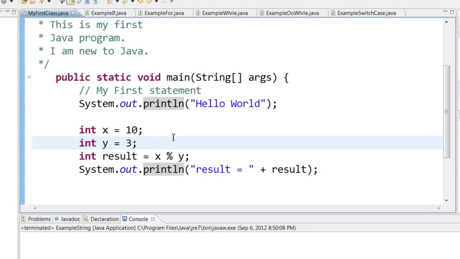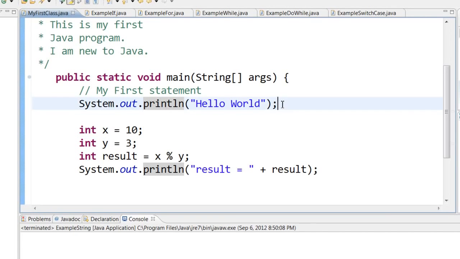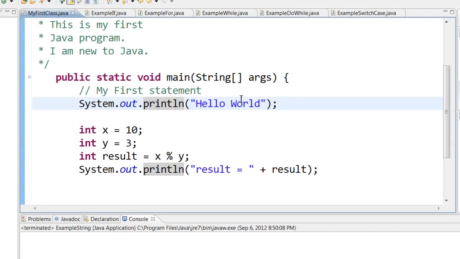Let us do a quick review of all the concepts we have learned till now. Our very first example, we learned how to do a print statement. To print something to the console, you use system.out.println, and then you can put anything within double quotes and it will print it to the console. Same way we learned how to declare numbers like integer x equal to 10, and then we learned how to add numbers or like multiply or the mod.